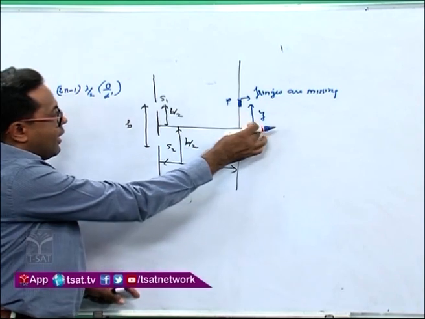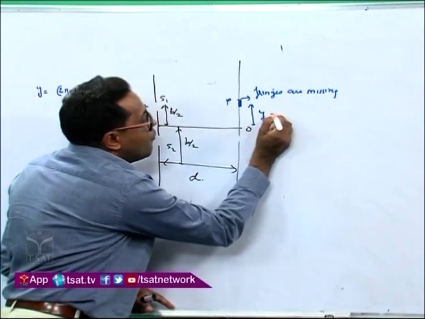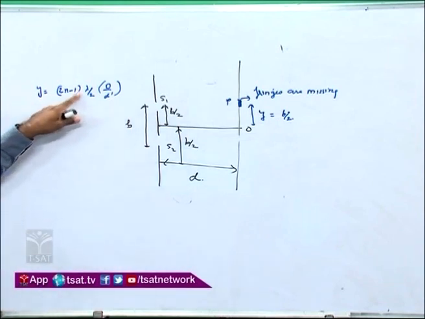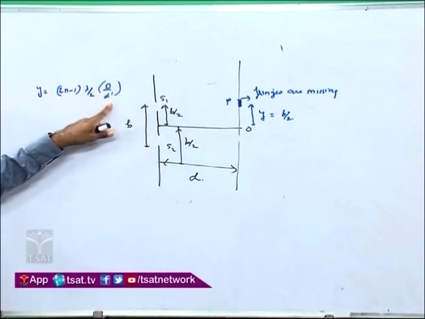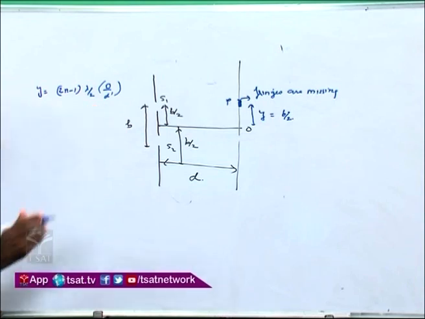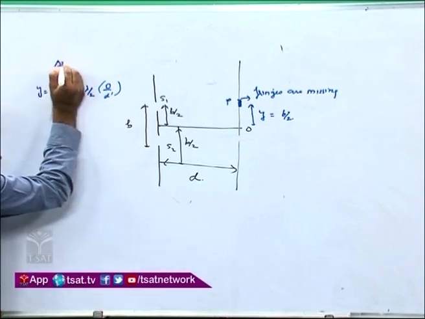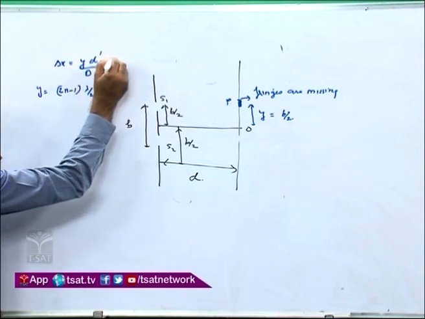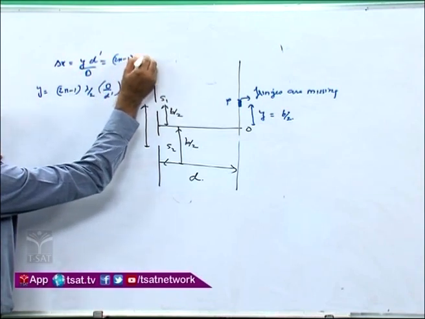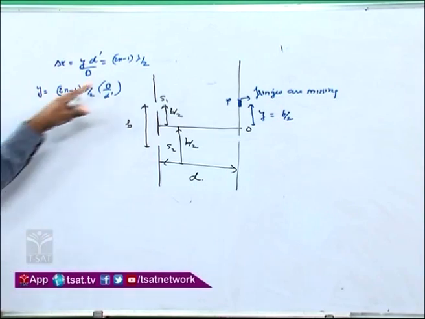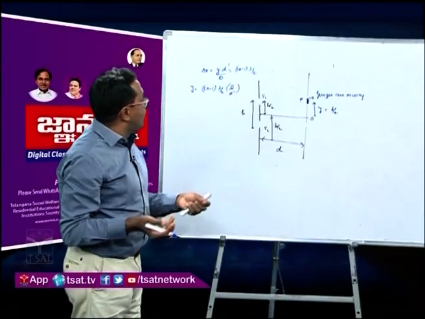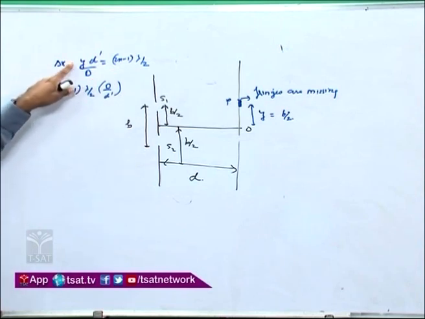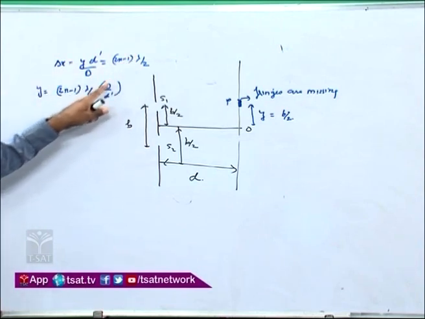So Y is how much? It is very clear that Y is equal to b by 2. Now, Y is equal to (2n minus 1) lambda by 2, capital D by small d dash. Why are we using it? Because we know that the path difference, which is equal to y d dash by capital D, should be equal to (2n minus 1) lambda by 2 for the dark fringes or for the missing fringes. So you can get y as equal to (2n minus 1) lambda by 2, capital D by D dash.